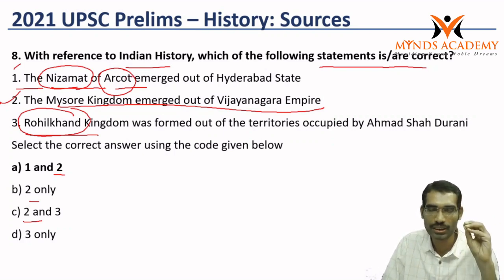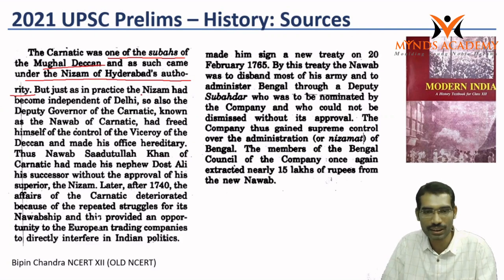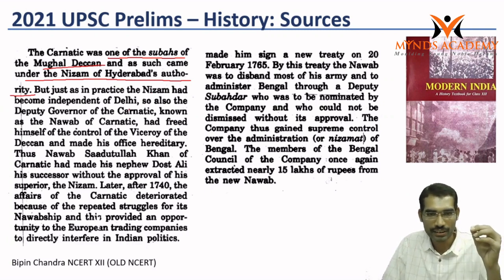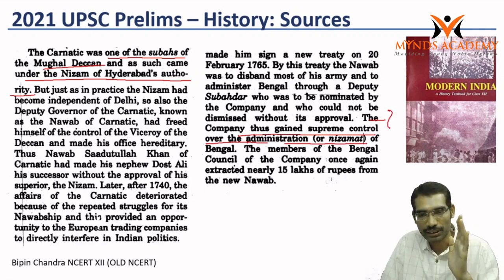This word is important. And the Nizamat. Nizamat means general administration. Once again, the description of Nizamat also comes from within the same book. Here you can see that the company thus gained supreme control over the administration, or Nizamat.